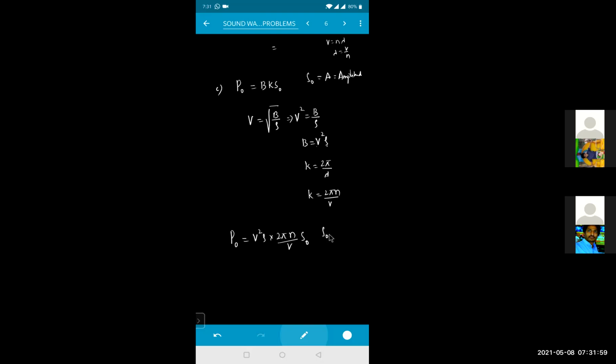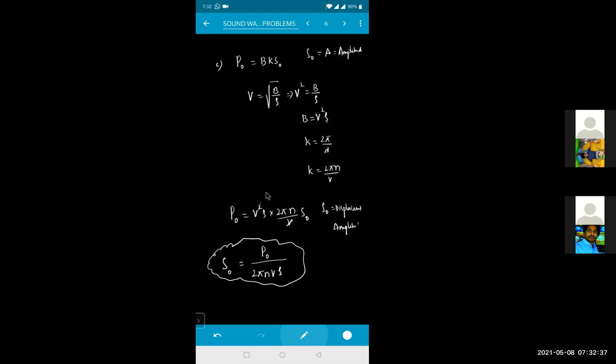So I'm writing here, S naught is equal to your displacement amplitude. Capital A can be used if you are going to get confused. So S naught is equal to P naught divided by, the V square, here V cancels. So this will be equal to P naught divided by 2 pi into frequency, that is nothing but n, into velocity V into rho as it is. So this will be the displacement formula in terms of your given data. Clear?